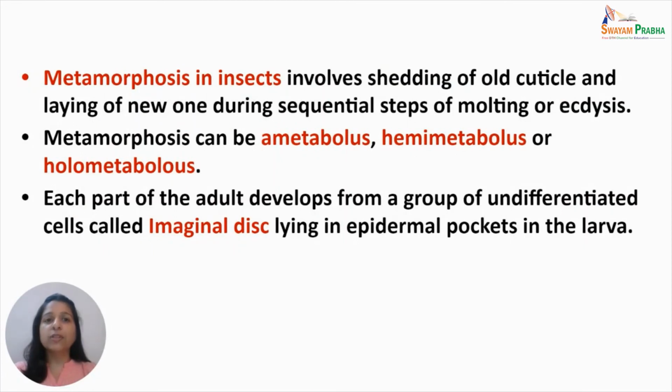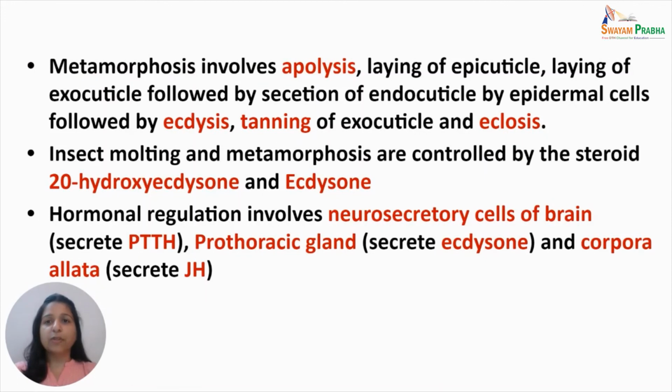Metamorphosis in insects involves shedding of old cuticle and laying of new one during sequential steps of molting or ecdysis. Metamorphosis can be ametabolous type, hemimetabolous type, or a holometabolous type. Each part of the adult develops from a group of undifferentiated cells which are called imaginal discs, lying in epidermal pockets in the larva. Metamorphosis involves apolysis, laying of epicuticle, laying of exocuticle, which is followed by secretion of endocuticle by epidermal cells, followed by ecdysis, tanning of exocuticle, and eclosion of the adult.